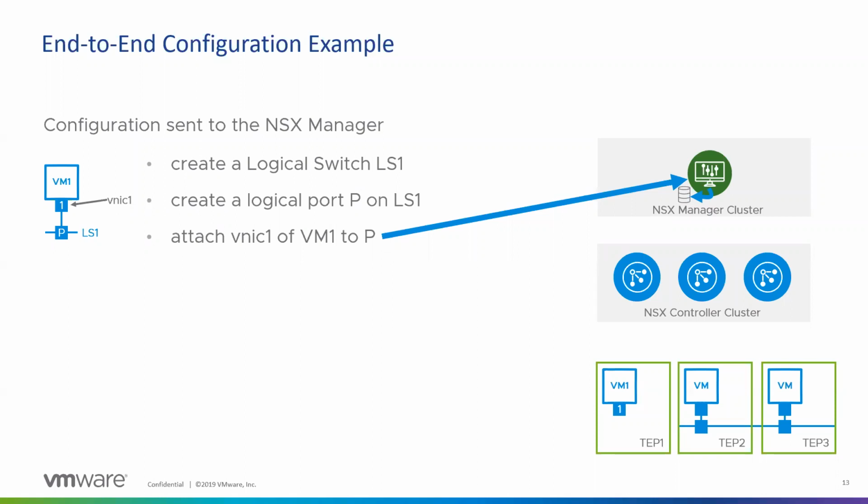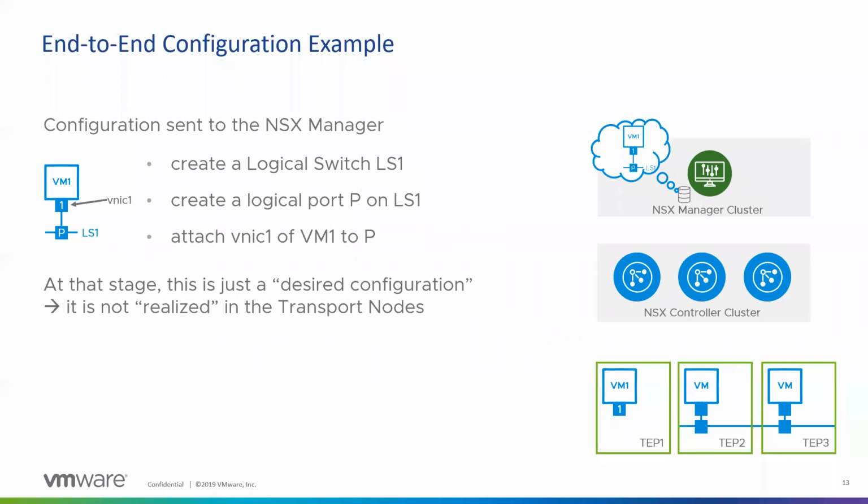So all this information gets into the NSX manager database first. This is how your topology looks: there's a VM which is connected to a port, which is part of a logical switch. At this state, it is just a desired configuration. It is just how you want it to be. It is showing to you, but it is still not realized. However, the whole process is very fast.